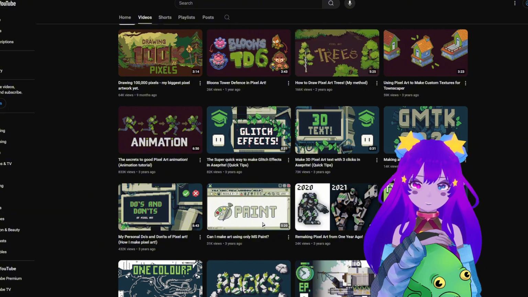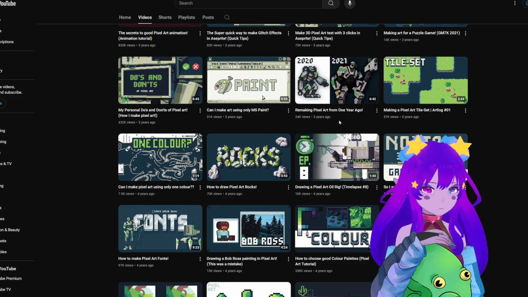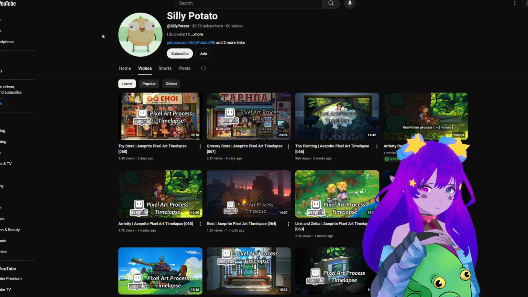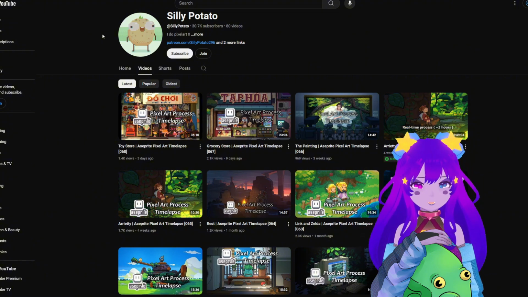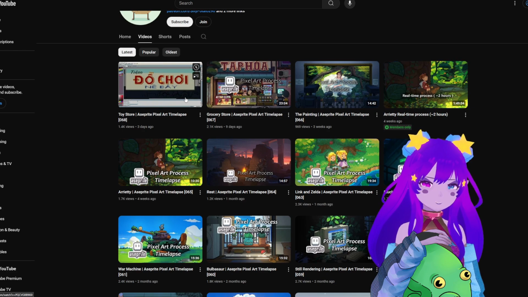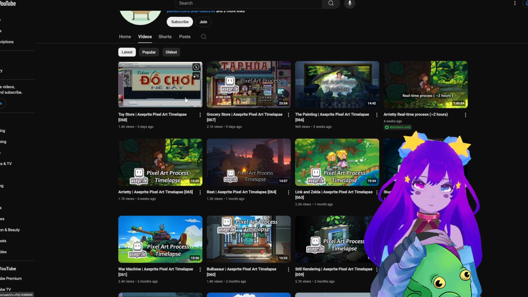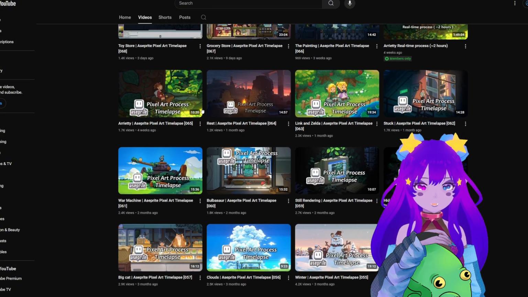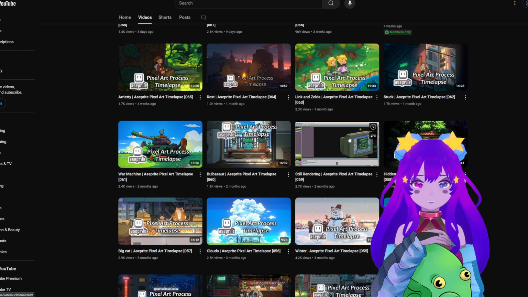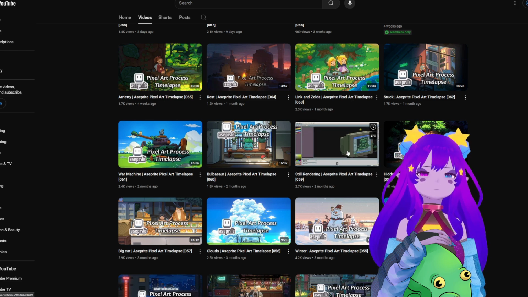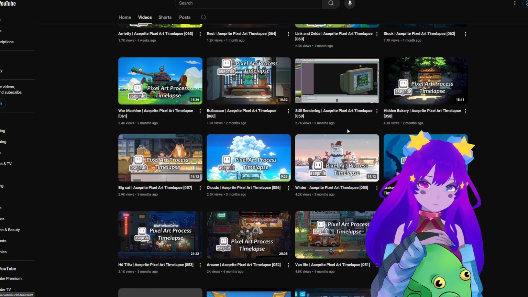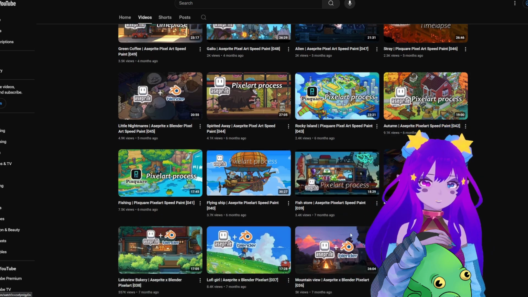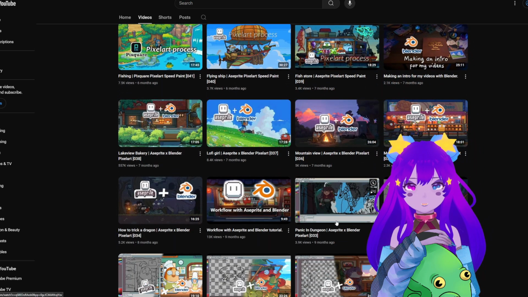Now, up to this point I've been mostly talking about the game dev side of pixel art. So I wanted to make sure I added someone in here who wasn't on the game dev type of things. Silly Potato. They do scenery of pixel art, and pixel art's good for game dev, but it's also good for just art in general. You can see here rendering of a sprite in browser in the computer. And again, Aseprite's really popular. So on here, you can see just different ways pixel art can be used, not just for game dev stuff, but if you want to create scenery.